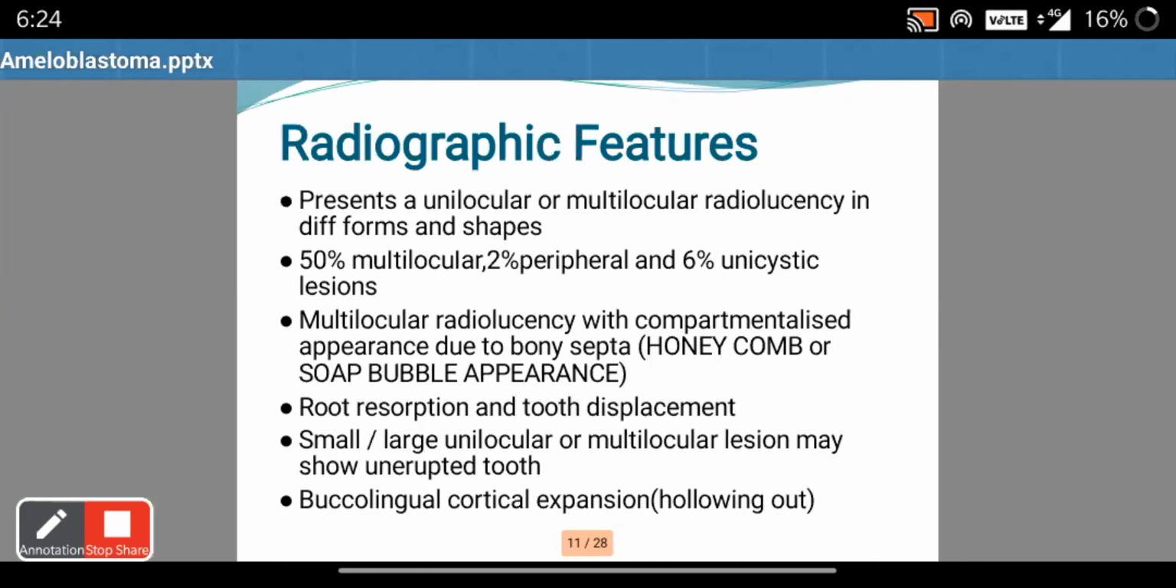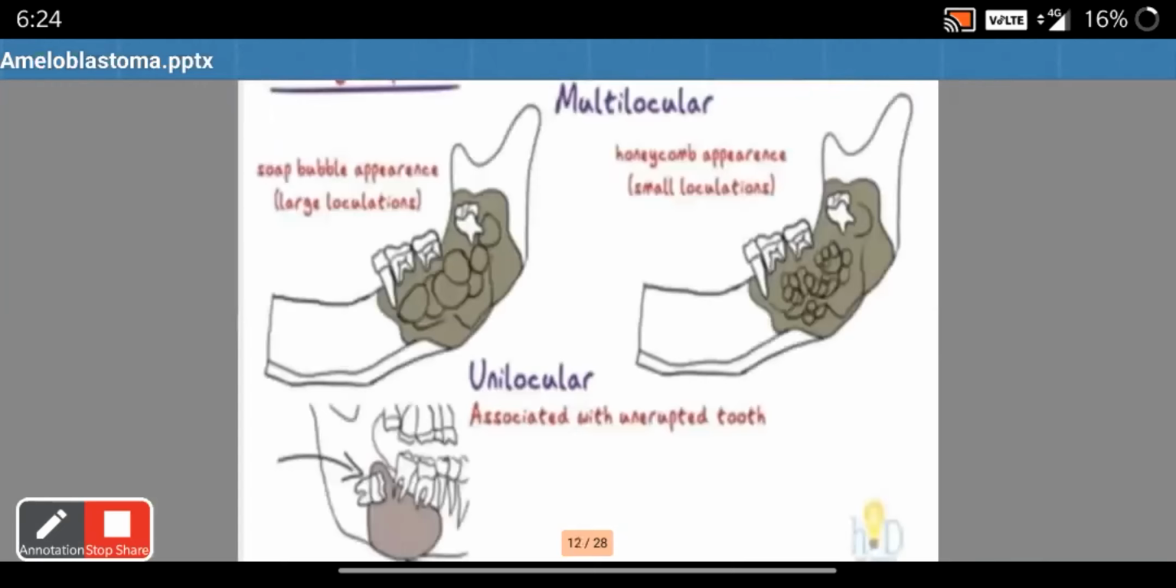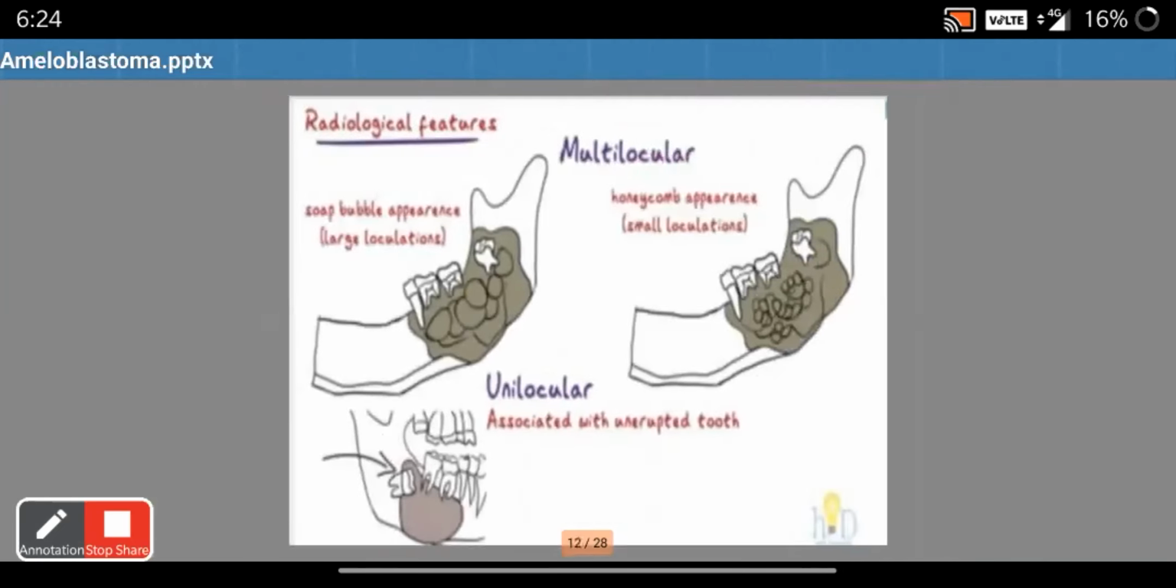Then there can be root resorption and tooth displacement due to the large size of ameloblastoma. Small unilocular or multilocular lesion may be seen in association with the unerupted tooth. Buccolingual cortical expansion can be seen. This can be seen as the hollowing out appearance. So these are the main radiological features.